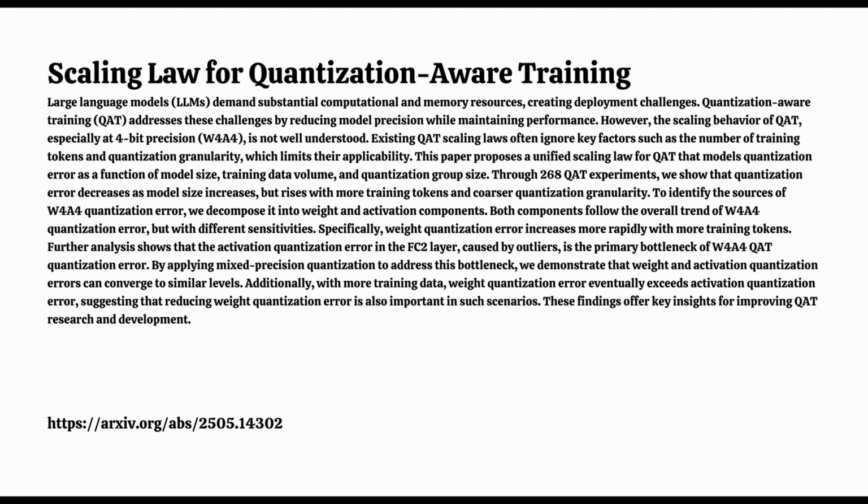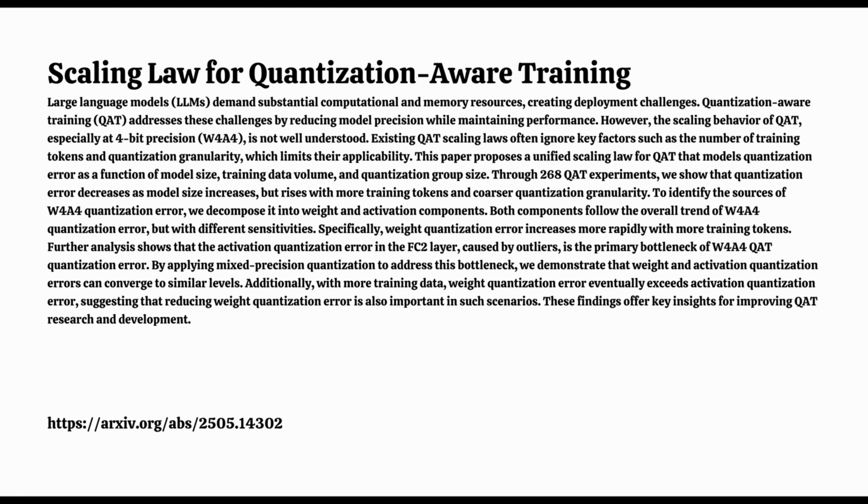Okay. What about the training data, D? More data is usually better, right? Well, interestingly, not for the quantization error itself. They found W4A4 error actually increased as the number of training tokens D grew. Really? That's counterintuitive. Yeah, it went up by an average of 22% when they increased data from 10 billion to 100 billion tokens. So just throwing more data at a QAT model might actually increase the specific error from quantization. That's what their results suggest. The paper hints that maybe more training makes the internal activation distributions more complex, harder to quantize accurately to 4 bits. Huh. Okay, something to keep in mind.